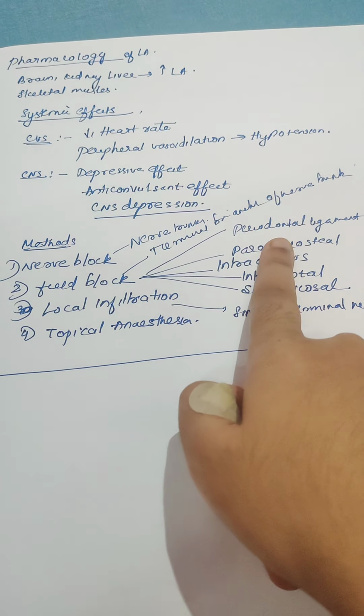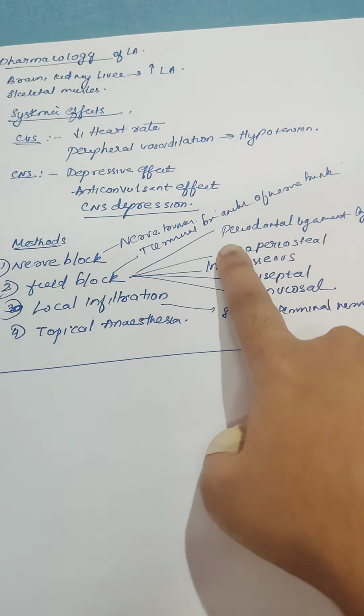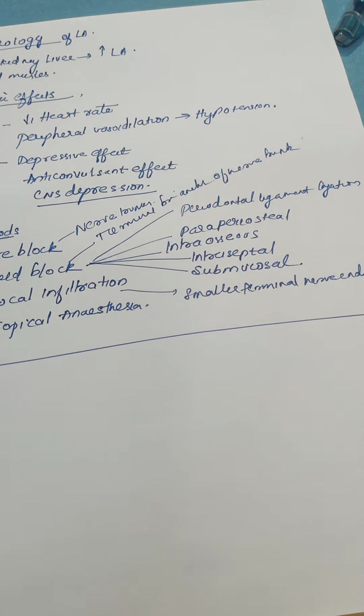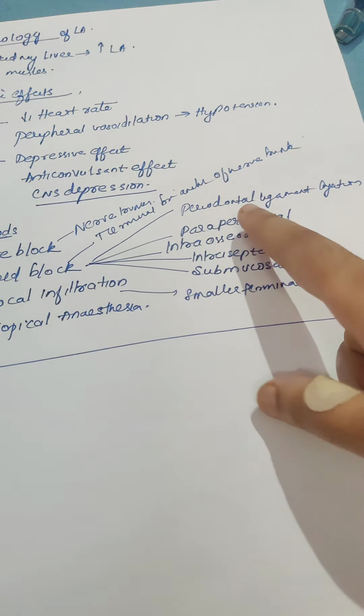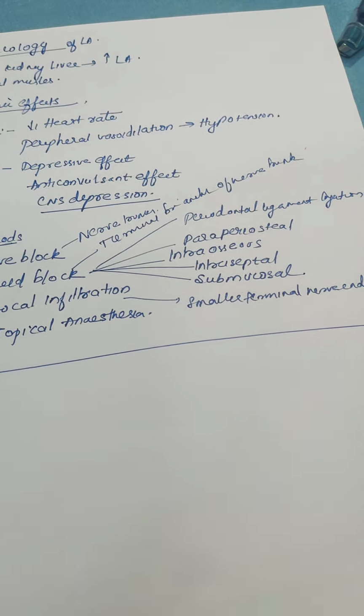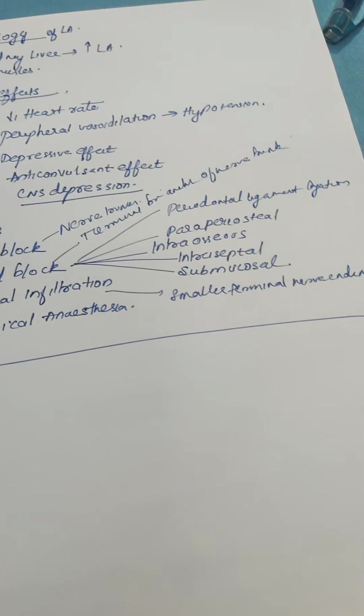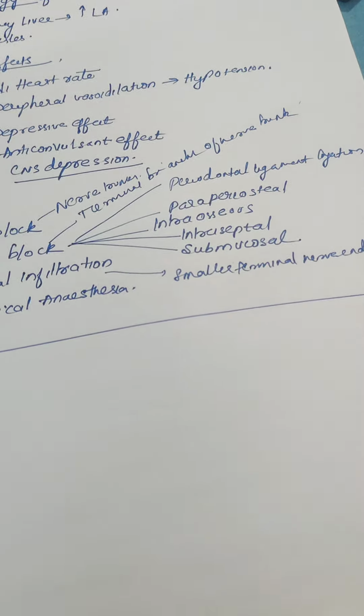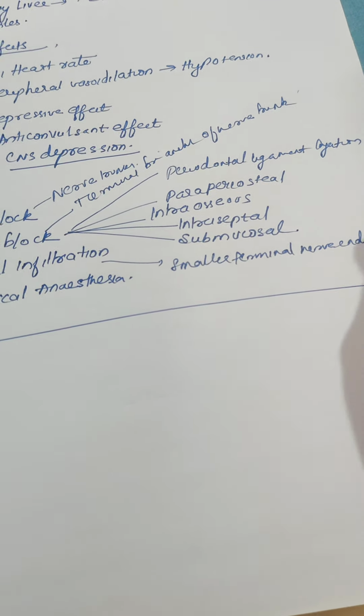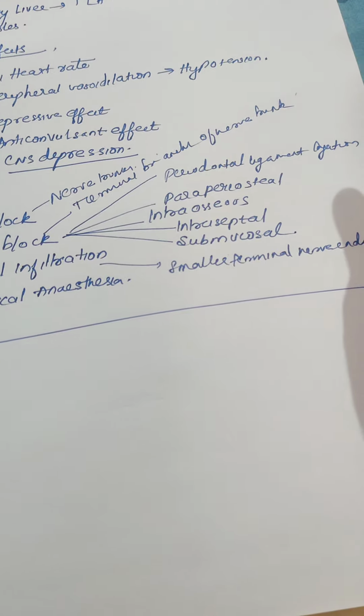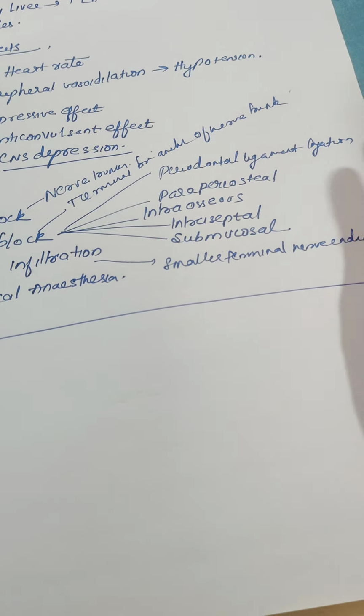Field block is divided into five types. First is periodontal ligament injection, paraperiosteal injection, intraosseous, interseptal and submucous. First we will see the submucosal injection. Submucosal means below the mucosa, just below the mucosa. So with this anesthesia, only the mucous membrane will be anesthetized. Then we'll see the paraperiosteal, so it will go into the periosteum. It will penetrate into the periosteum of the underlying cortical bone, anesthetizing the cortical bone of the maxilla.